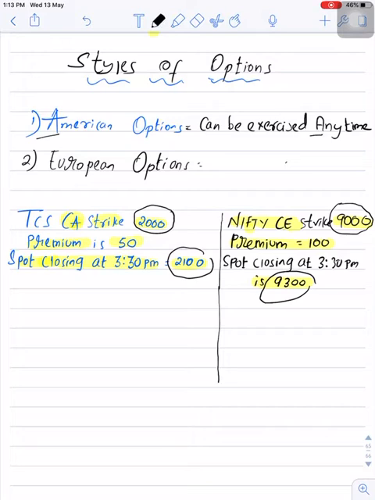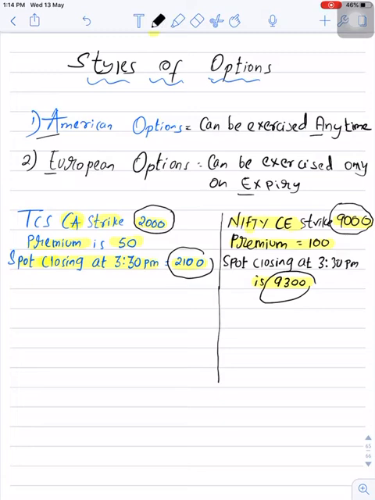So European options can be exercised only on expiry. You can remember it like this: E for European option, E for expiry. Though the option is in the money before expiry, the buyer cannot exercise a European style option before expiry. So this is the difference between these two styles of option.